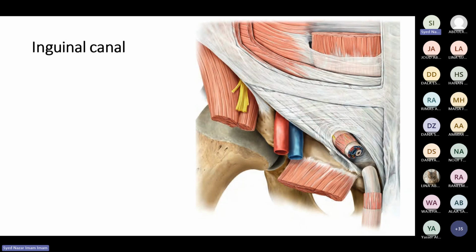Whenever there is a potential space, some of the content is likely to herniate, to come out through this space. And this is called the inguinal hernia. So what is hernia? It's a protrusion of normal content into an abnormal space. The content is normal, but the location is abnormal.